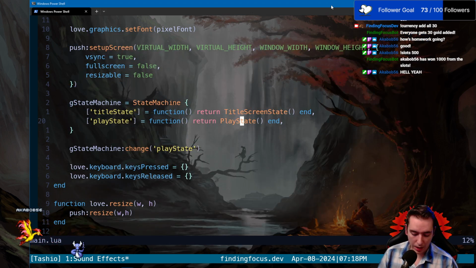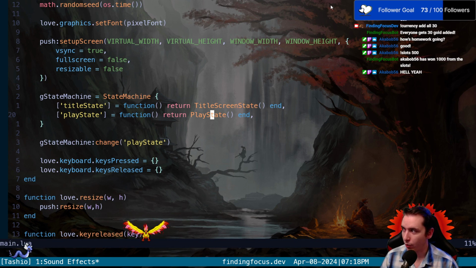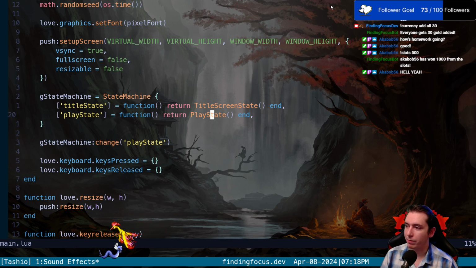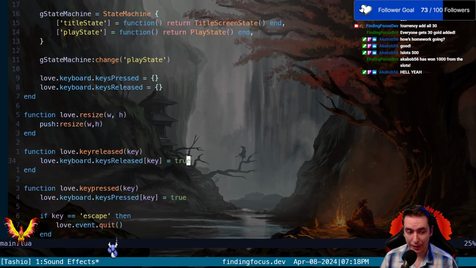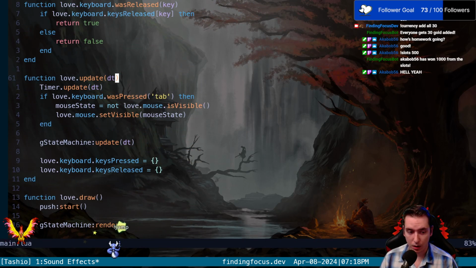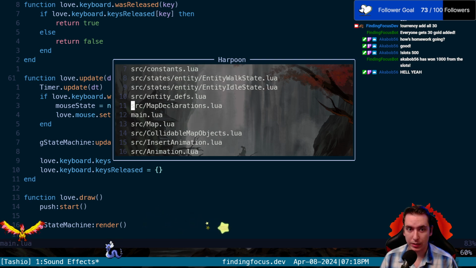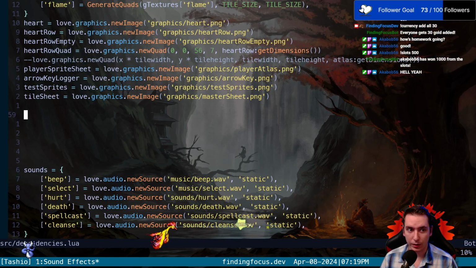So how sounds work in Love2d is it can only play the same sound one at a time. So if you try to play it over and over, instead of playing it 60 times in that 1 second, it'll only play the sound if the sound is not already playing, if that makes sense. So you can put that in your main function if you want. What I'm going to do is put it in our dependencies, and our main requires our dependencies, so it's okay to put it in there. So I'll give an example here.